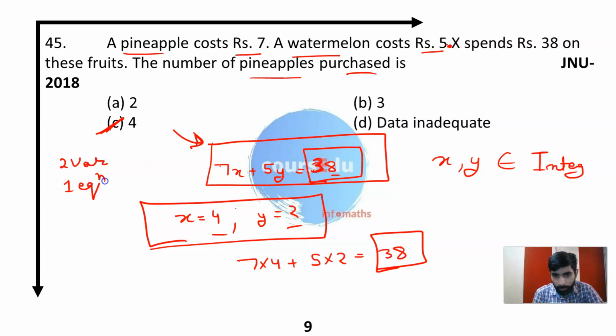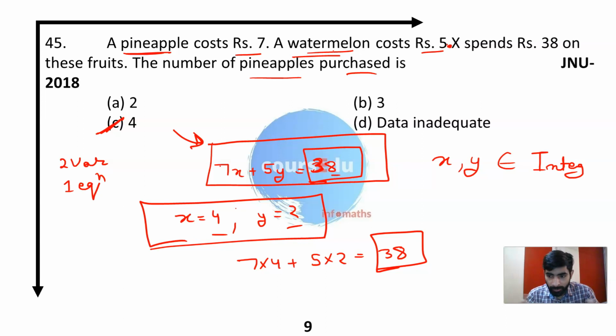But based upon the number of pineapples and watermelons being integers, you have only one option, which is x is equal to 4, y is equal to 2. You might say, sir, x or y might be negative, but this is a realistic term.